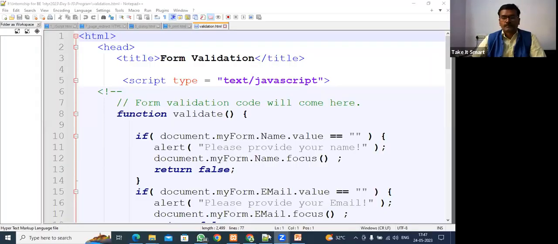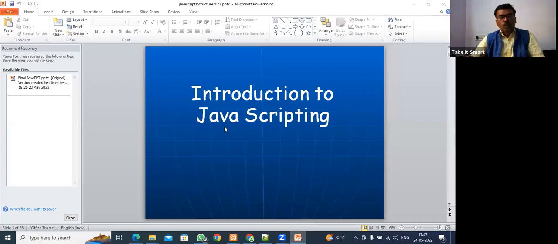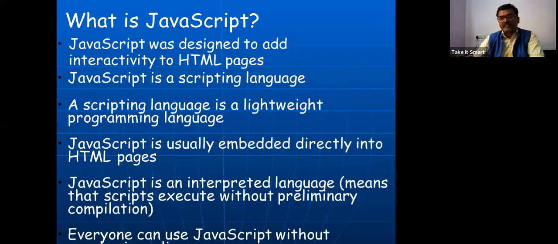Okay. So let's see. Yesterday's class, I am going to share the screen. First, I would like to tell a few more things about JavaScript, and then we'll come to the program execution. Program execution is more important, and during the program, if any topic is not explained, I can explain it. Fine. So let's share now. I hope you are all able to see my screen, and this is the summary of the part from yesterday.